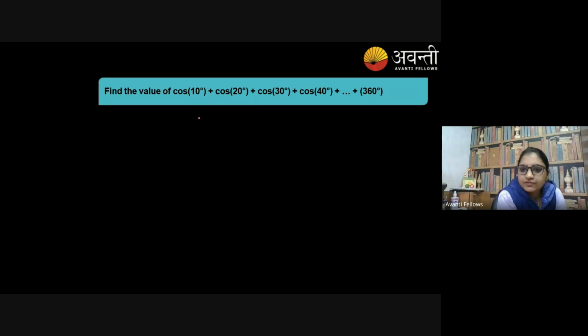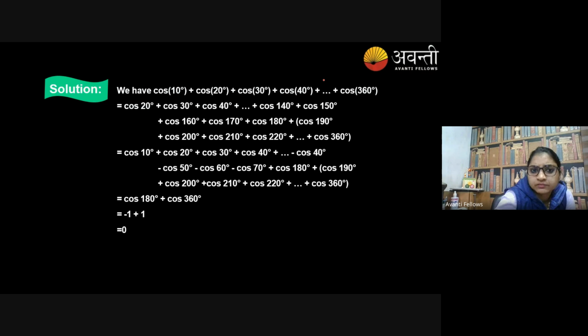Now a question is visible to you. Can you guys see? Very long question: 10 degree, 20 degree, 30 degree, 40 degree, and so on. See what you can do. I just write it and convert in two parts. First 180 degree, another 180 degree. Clear?